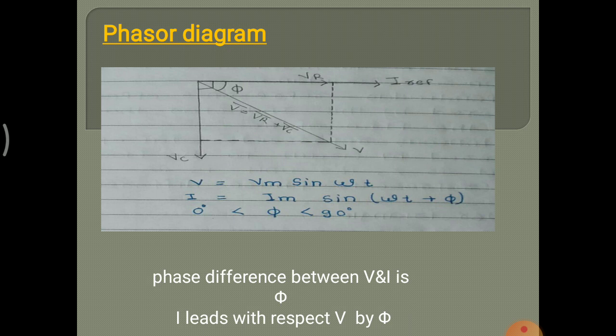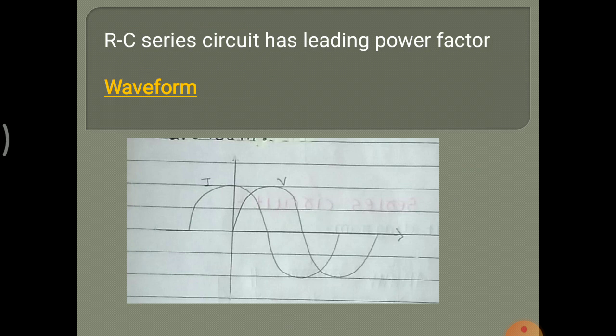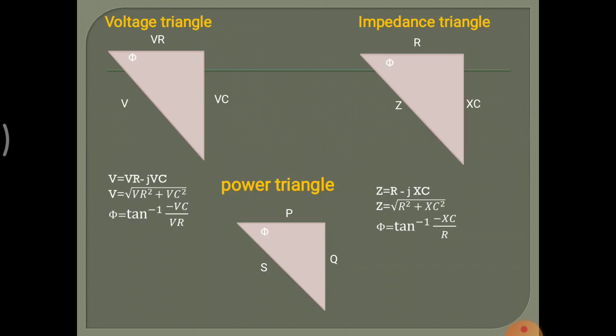I is leading V, so I leads with respect to V by angle phi. The RC series circuit has a leading power factor. In the waveform, the voltage waveform starts from 0 and the current waveform starts before the voltage waveform by angle phi. So the current waveform is leading the voltage waveform, so the power factor is leading.